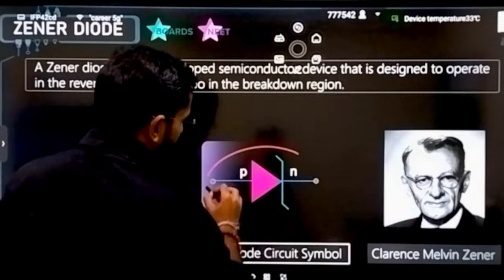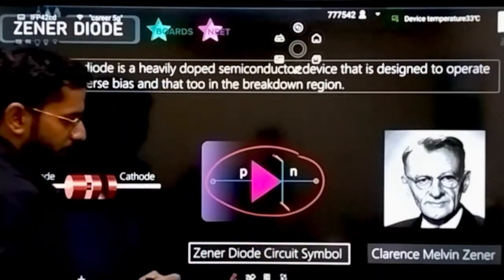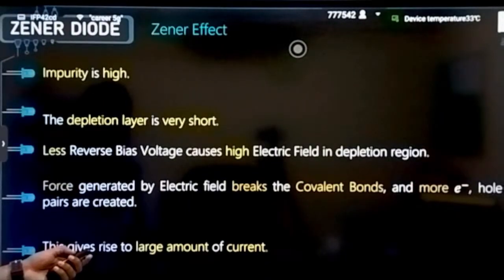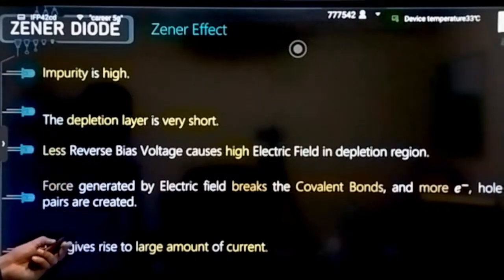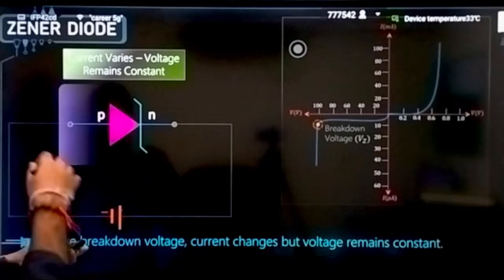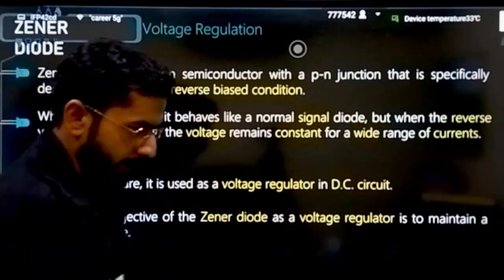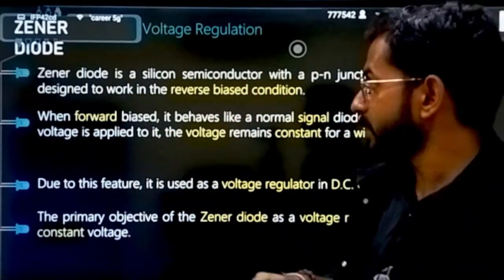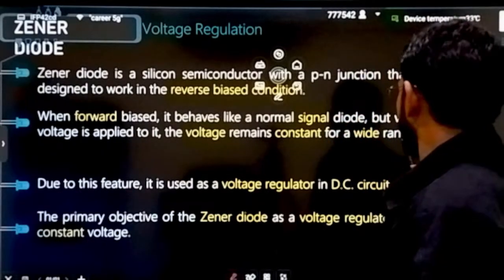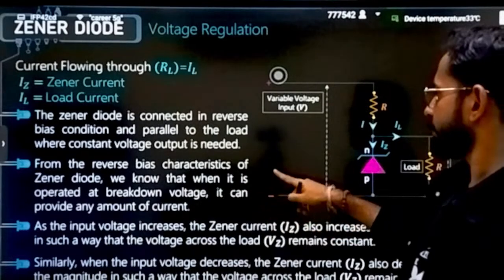This is the diagram for the Zener diode junction. Just add this and this sign. It is a representation of the Zener diode symbol. Okay, so Zener diode has 2-3 applications that you have to understand. These are the properties that you will be understanding here. The first application that you have to understand is the Zener diode as a voltage regulator. How it works? See, you remember what the reverse bias region looked like?